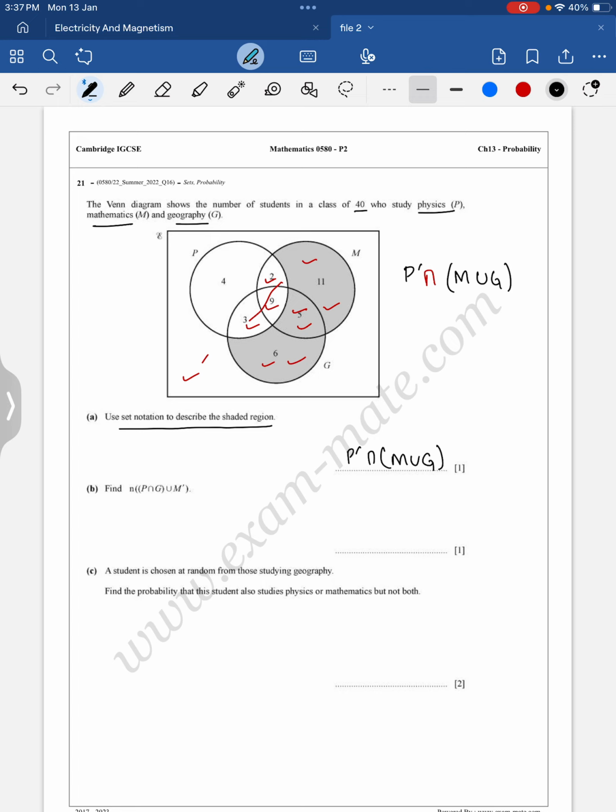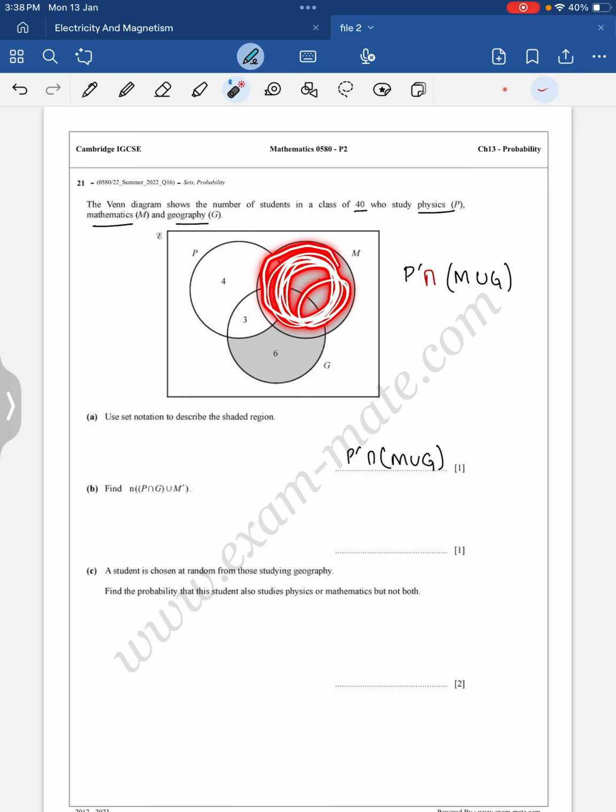Okay, find the number. This n denotes the number of elements in this whole set, right? So first I need to find out the shaded region, then we can sum all the elements which are included in this given set. Okay, so first I will use the same arrow way, that is easier for the students to understand as well. M complement means except M, all the things, right?